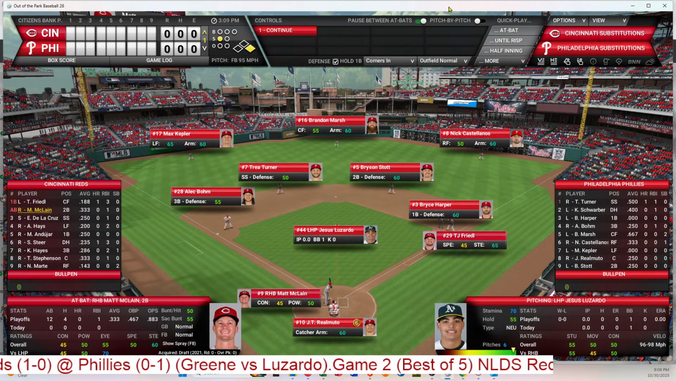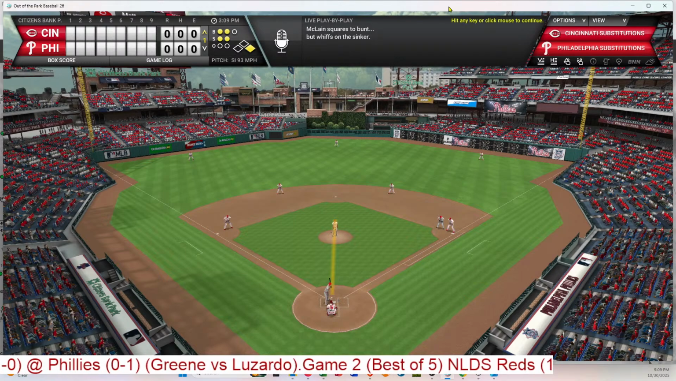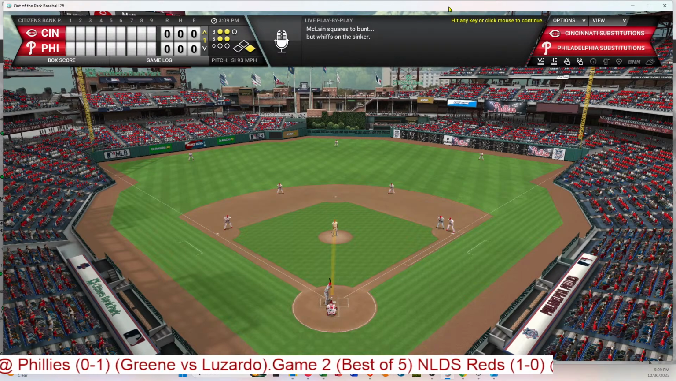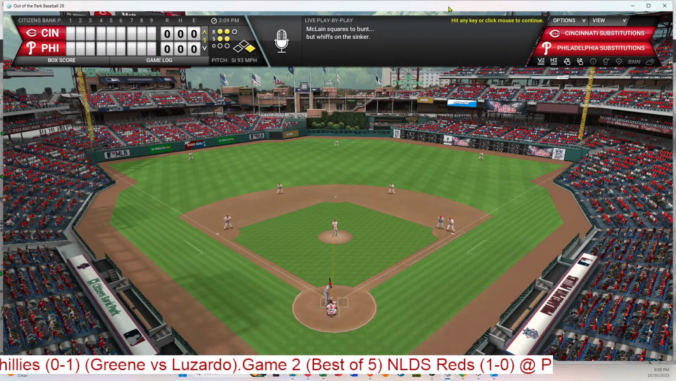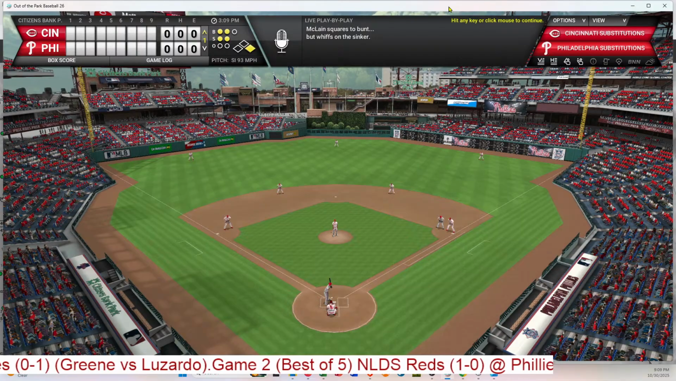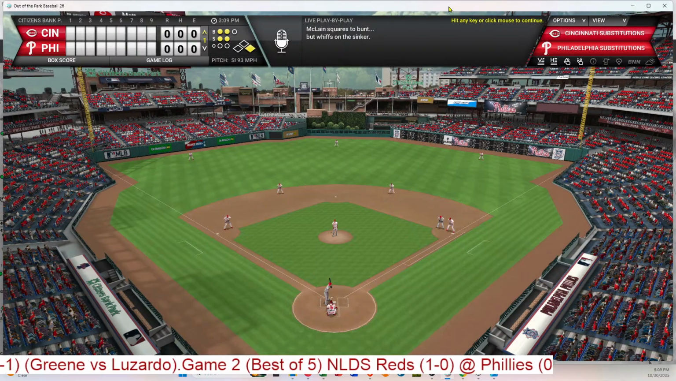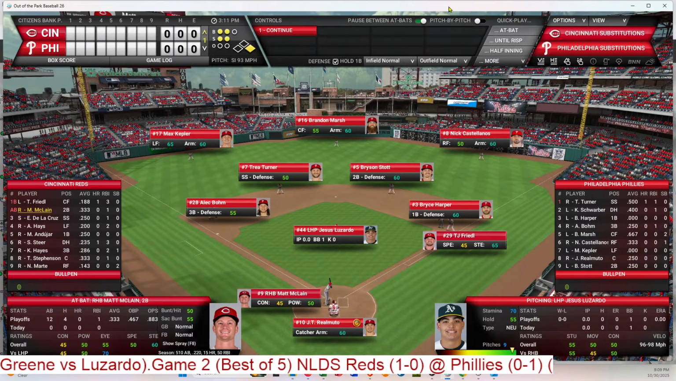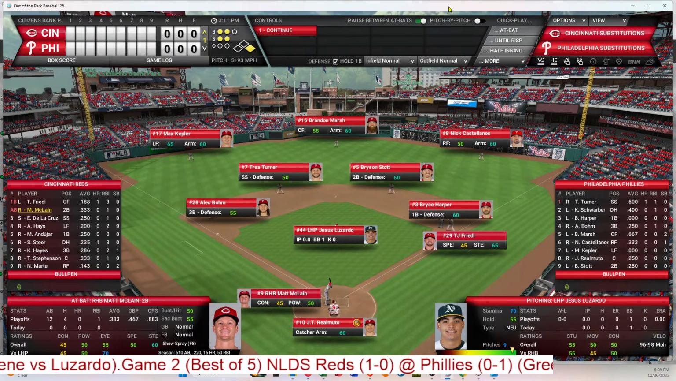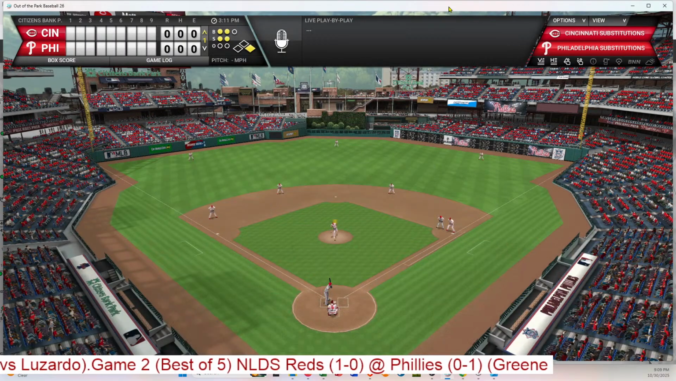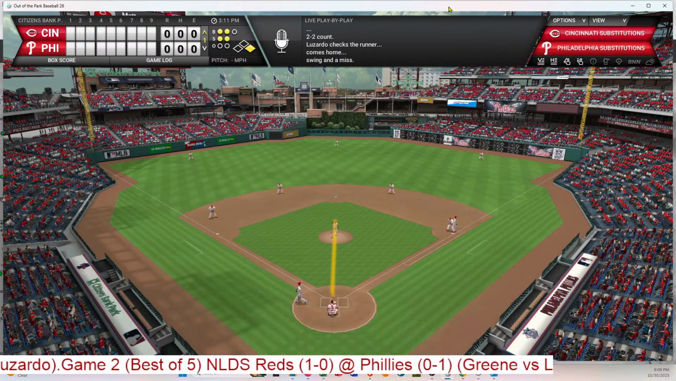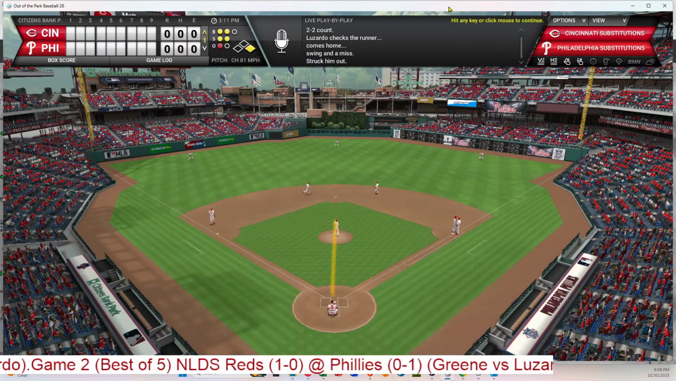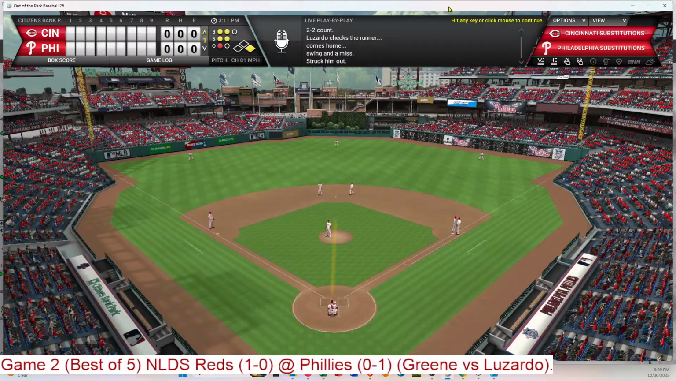So we'll try again. 2 balls, 1 strike. And he tries to bunt again, and it's unsuccessful. So now, 2 strikes. He shouldn't be bunting now. Bohm playing even with the bag, just in case. 2 balls, 2 strikes. Now he's moved back. And that's a strike 3 on a changeup and the first out of the inning. End the game.